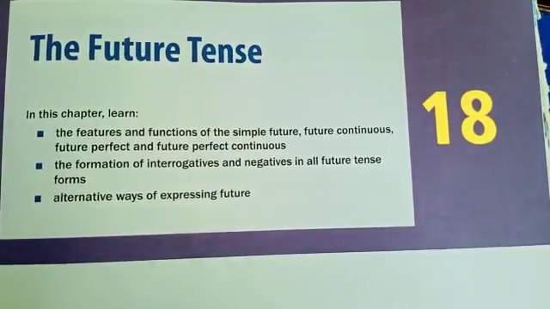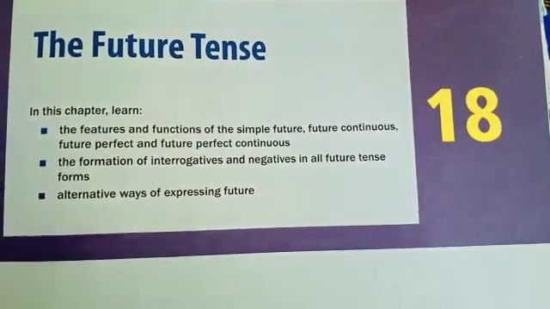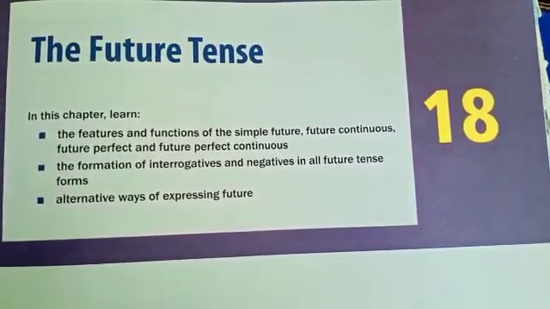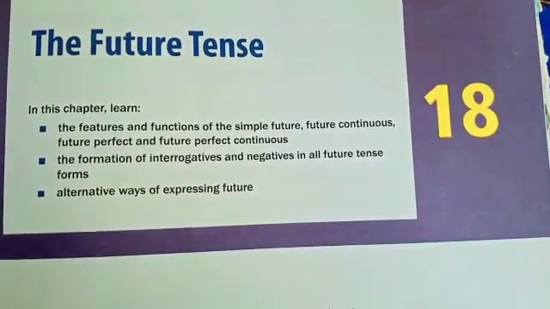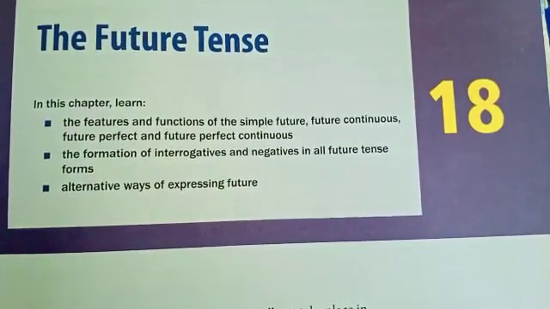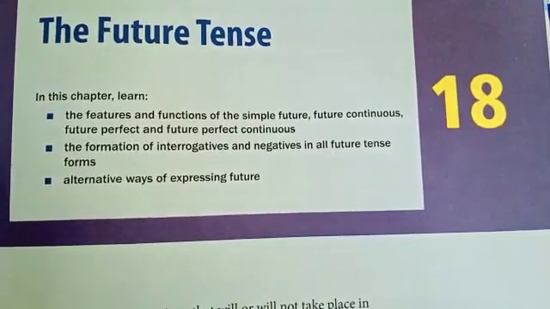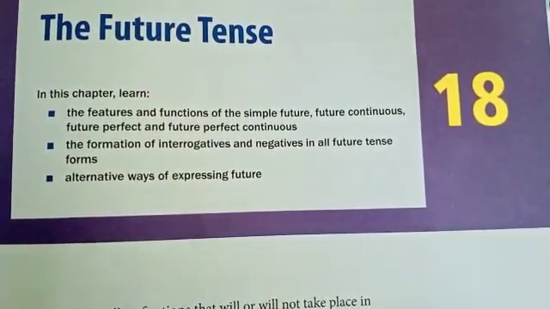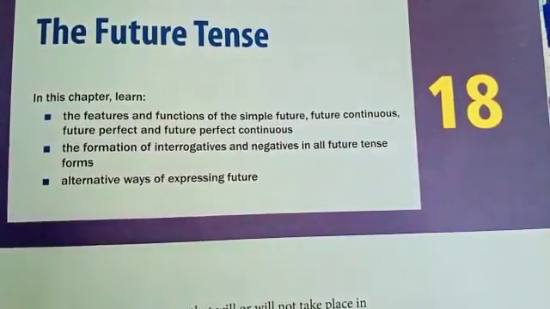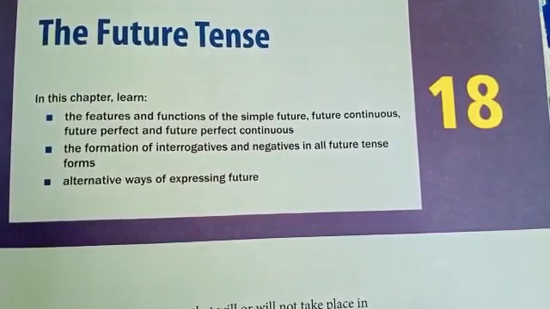Students, yesterday we completed the chapter the past tense, in which I explained to you that past tense tells about the actions that have already taken place. Now let us see what we are going to learn in this new chapter. We will learn about the future tense and the various forms of future tense. So let us quickly start the class.